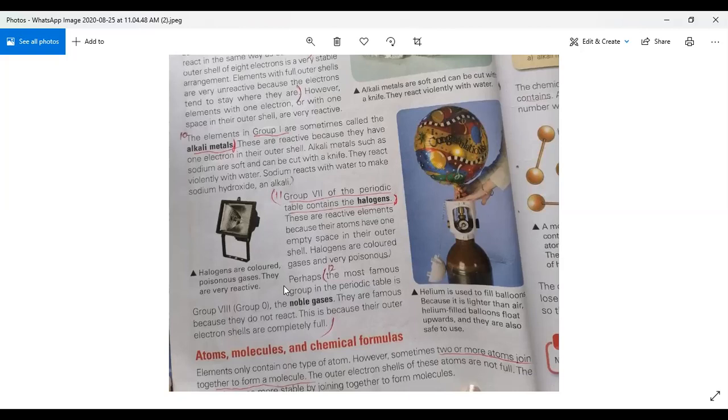Now come to the next question, the third long question. It is given on page number 40. The topic is combining elements to make compounds, and the question is, what is a compound? Explain the different types of compounds. So when you attempt the third long question, beta, you have to also draw the diagrams along with the answer, because you have to tell about the two different types of compound, ionic compound and covalent compound.